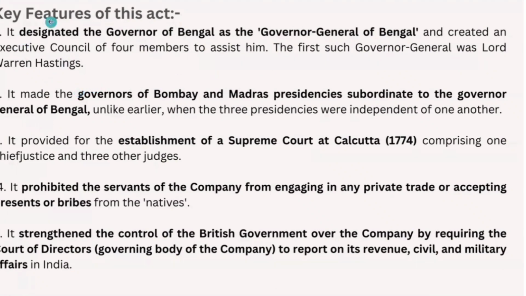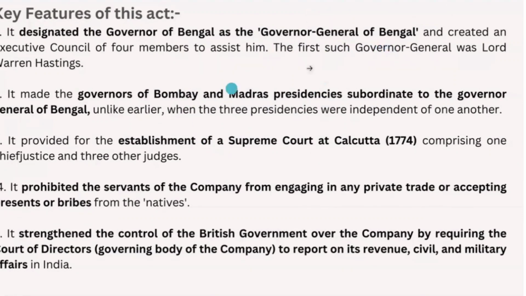With this, the Governor General of Bengal was given 2 subordinates from Bombay and Madras presidencies. So governors of Bombay and Madras presidencies were made subordinate to the Governor General of Bengal.